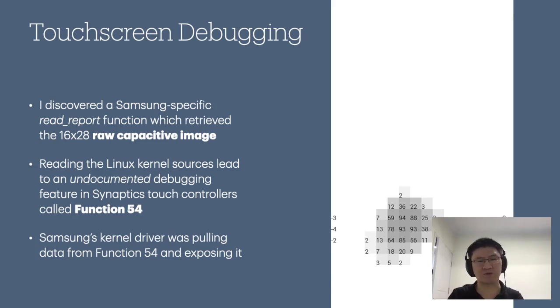Now, this is pretty low resolution. For this phone, it's just 16 by 28 pixels, but as you can see in this picture here, it already gives you a lot more information than just an XY coordinate. Now, as far as we understand it, this feature is an internal undocumented function known as function 54 developed by Synaptics for their touchscreen controller, and it wasn't ever meant to be exposed. But Samsung had specifically modified their Linux kernel driver to expose this function to user space.